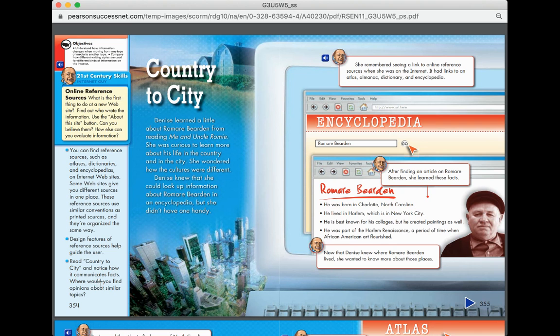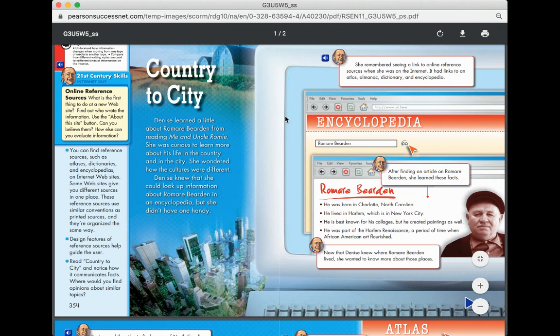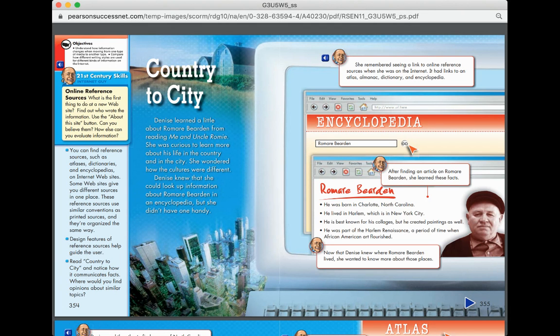And so we're going to read Country to City and notice how it communicates facts, and where you would find opinions about similar topics. And so we're going to be looking at an encyclopedia, which would be an informational source. So we would find factual information in an encyclopedia. Ooh, that's kind of hard to say together. Okay,